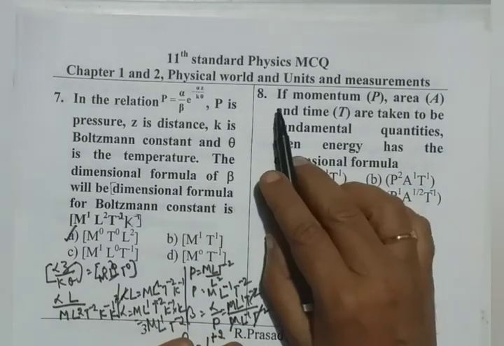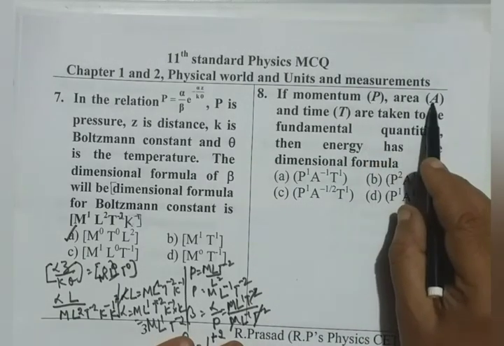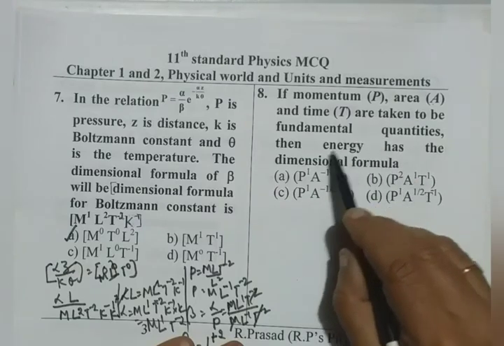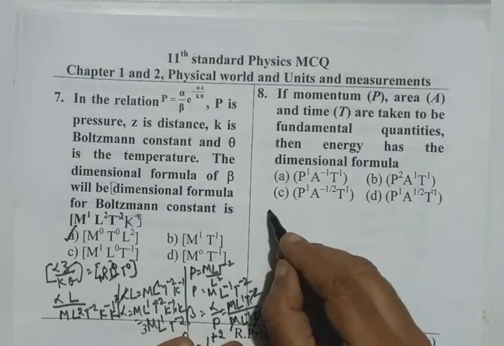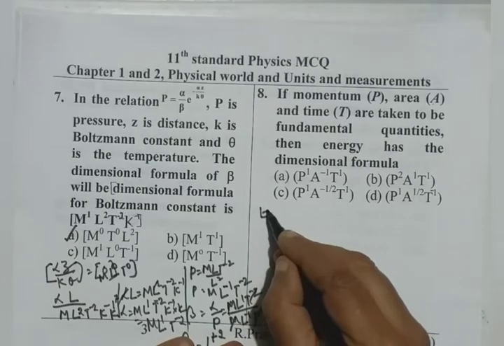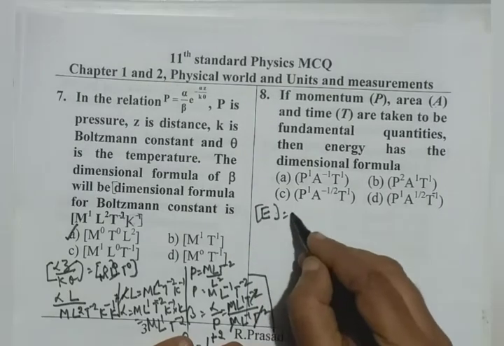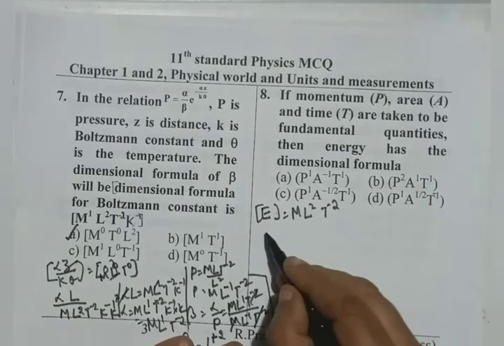Now, we go for the 8th question there. P is momentum, A area, time T are fundamental quantities if you take them. Then energy dimension formula. Say, we do one thing. We know the energy dimensional formula as M L square T to the power of minus 2.